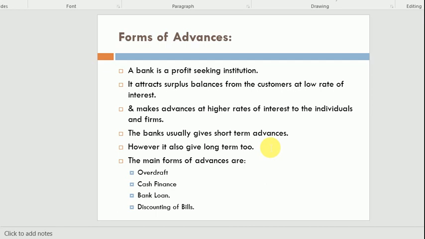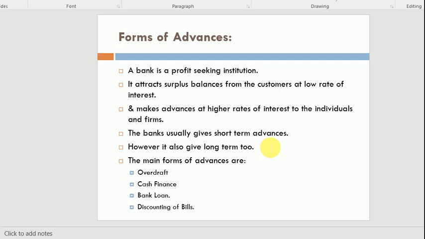Banks also provide some other functions in the shape of services, like ATM services, online transfer, letter of credit services, and different services provided by the bank. On these they also generate revenue, but the main source of income of the bank is the interest earned on the advances, the loans given. Dear students, banks mostly give short-term loans as well as medium-term and long-term loans.